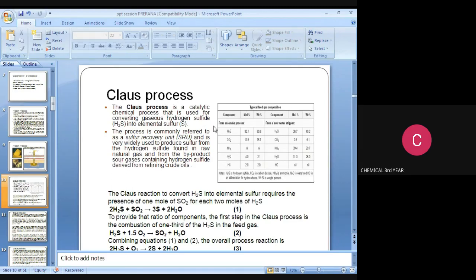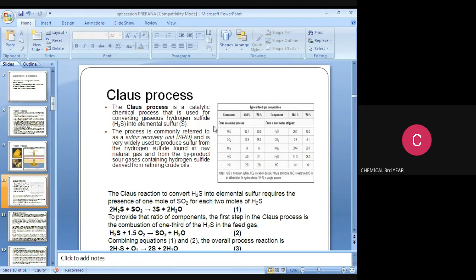What is the Claus reaction? That is nothing but the Claus reaction. Note it down, these reactions are very important in GATE exams. The Claus reaction to convert H2S into elemental sulfur requires the presence of 1 mole of SO2 for each 2 moles of H2S. 2H2S reacts with SO2 to produce 3S, that is sulfur, plus 2H2O. This provides the ratio of components.